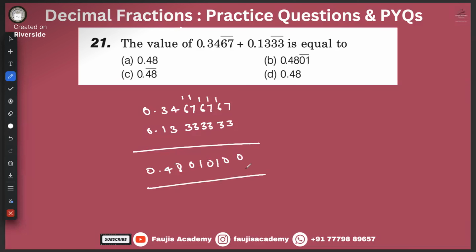Okay, so 0, 1 is repeating over here, guys. We did not have much of a problem because only under two digits we had the bar, which can be written in the form of 0.4801. Right, guys, is it clear?